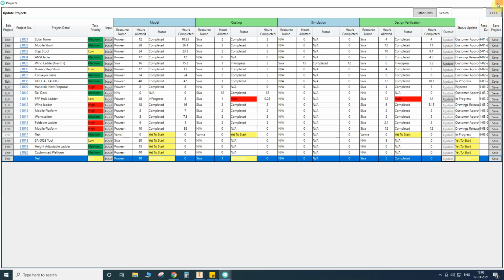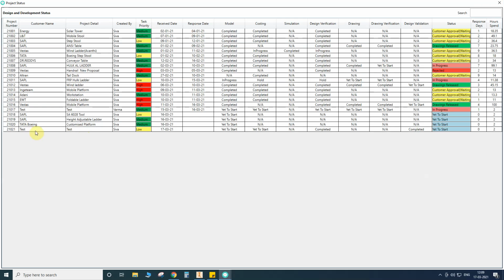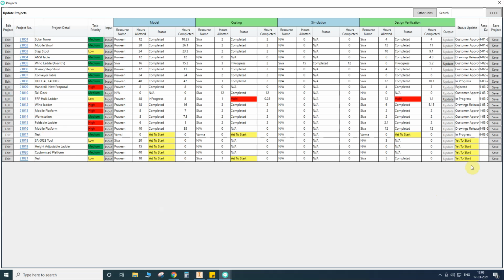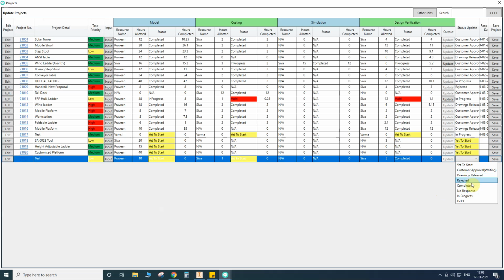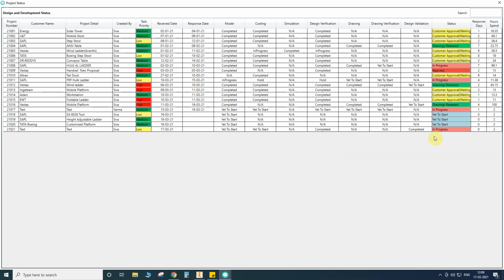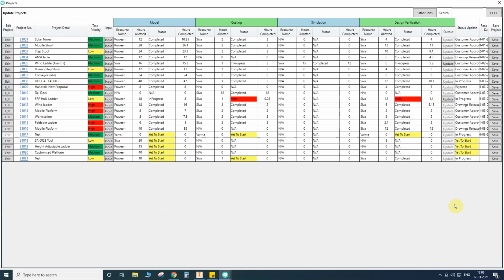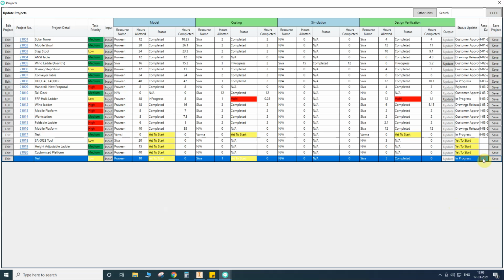Now it is there, yet to start. If you are seeing here, test completed, castings is there, completed. Here yet to start is there. If work has started, as a manager I need to put in progress. Okay, here if you are seeing, this is in progress. Once work is completed, I need to put completed, and I am typing the date, today.